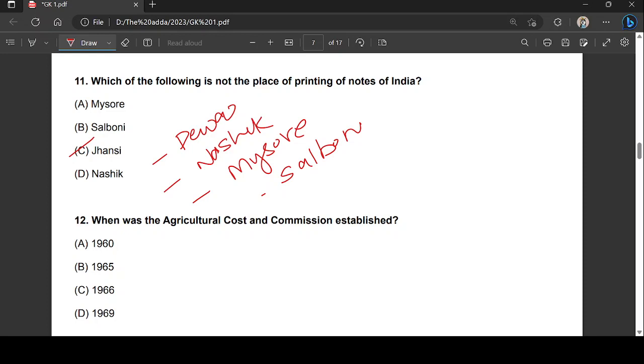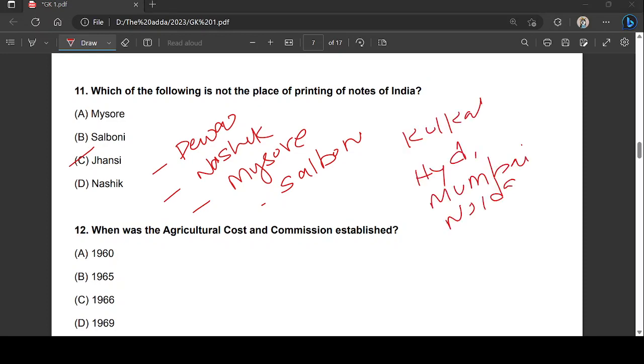Further, there are also four mints where coins are minted, right? You have to remember four mints where coins are minted. This is for the printing of notes. The four places where coins are minted are Kolkata, Hyderabad, Mumbai, and Noida. Remember this: Kolkata, Hyderabad, Mumbai, and Noida. Right. Let's move on to the next question, guys.